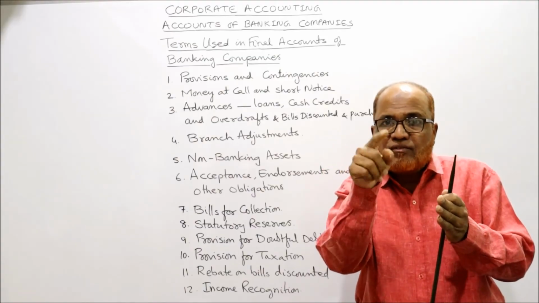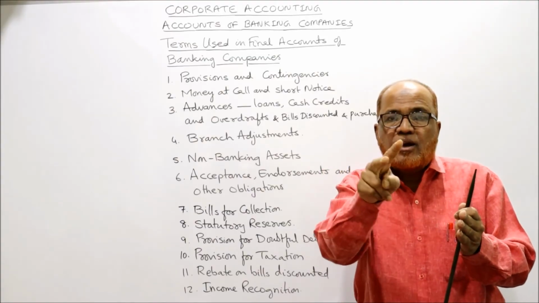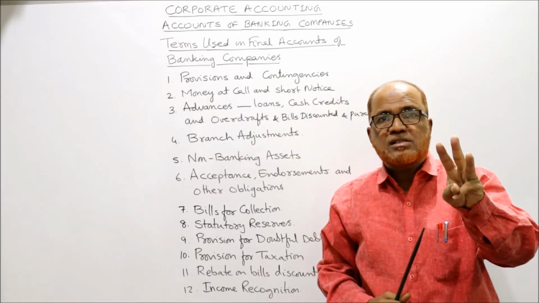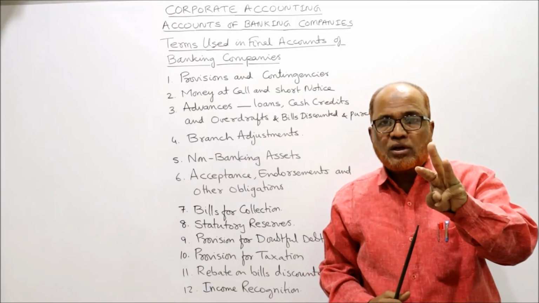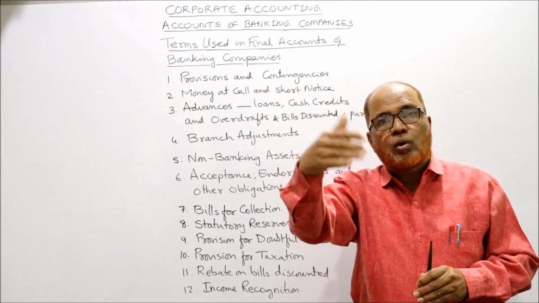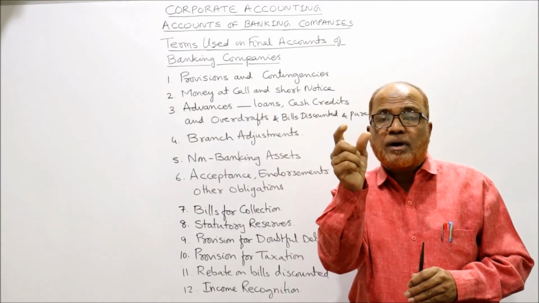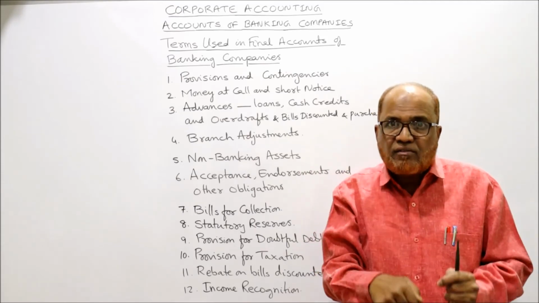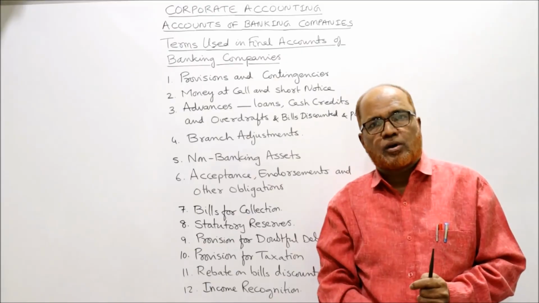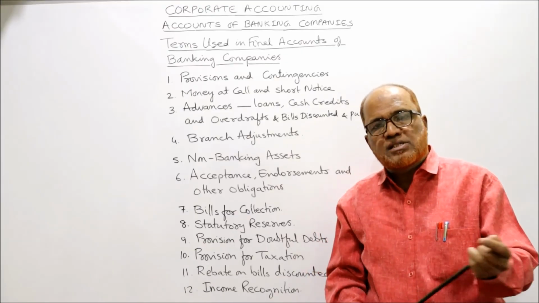Out of 3 months, 1 month is falling in the current year and 2 months are falling in the next year. The bank has received 3 months discount, but out of 3 months, 1 month only is for the current year. 2 months discount will go to the next year. So the 2 months discount which we have received in advance during the current year itself is called rebate on bills discounted. So how to adjust the rebate on bills discounted?